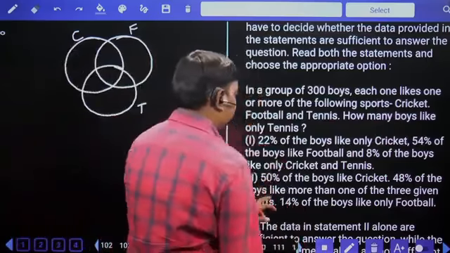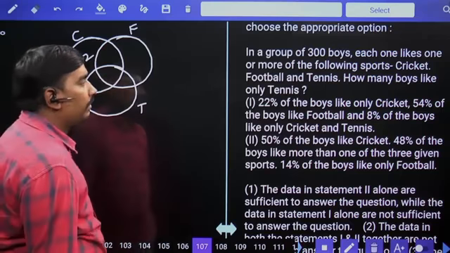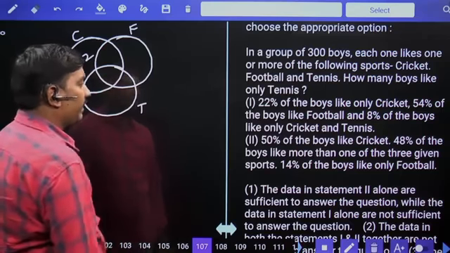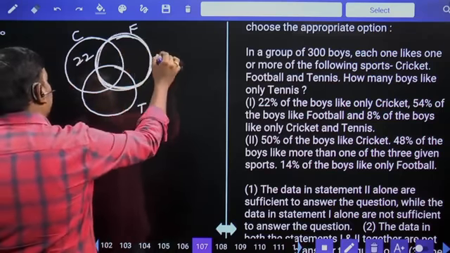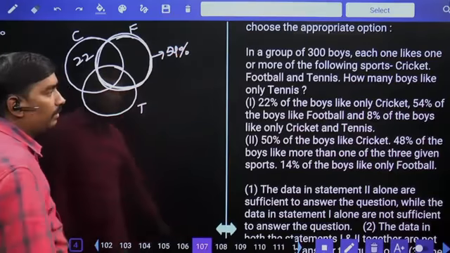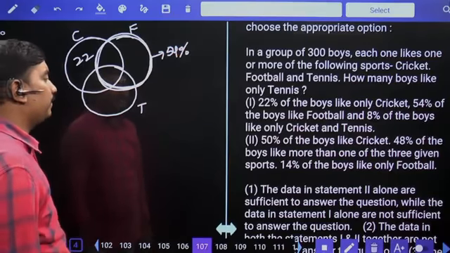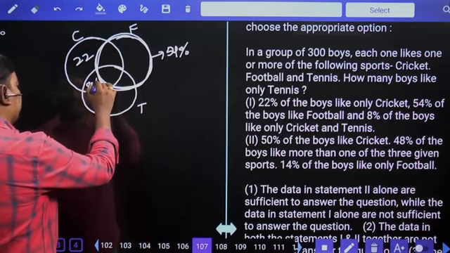22% of the boys like only cricket. Only cricket, 22%. 54% of the boys like football. Entire football circle is 54%. And 8% of the boys like only cricket and tennis. Only cricket and tennis means this is 8%.